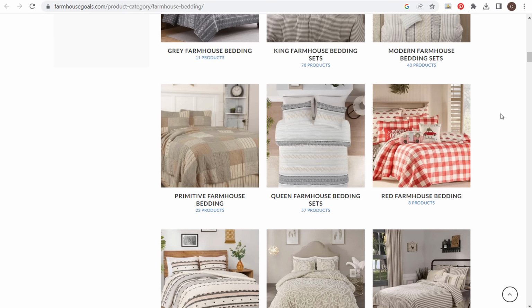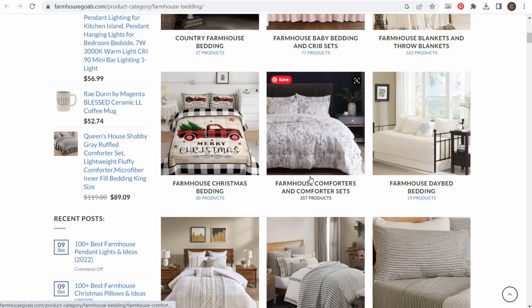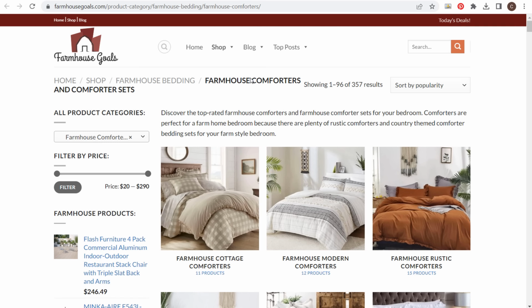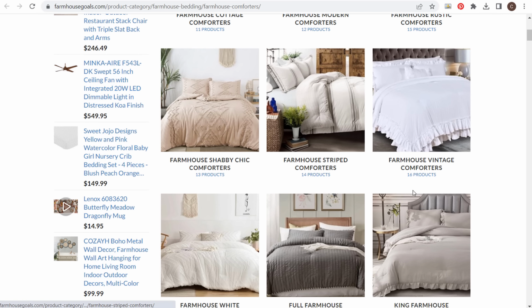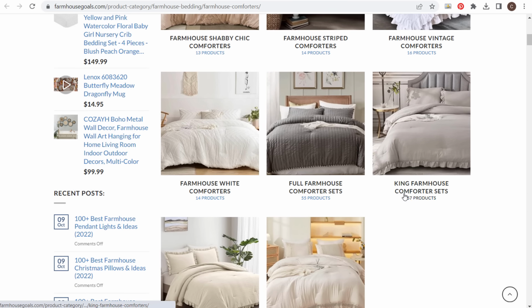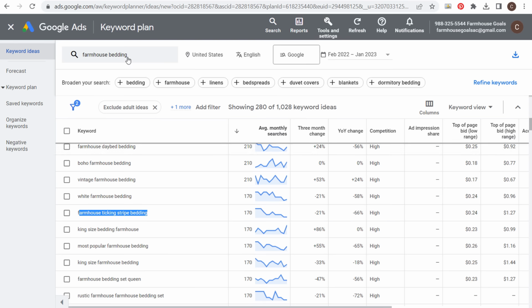not as popular long tail keywords. So even within something like farmhouse comforter sets, let's just say I open up farmhouse comforters and comforter sets. You can see I have 357 products. I could put all of these products into one category, or what I could do is have a farmhouse comforters and comforter sets page, and we have cottage, modern, rustic, shabby chic, striped, vintage, white, full, king, twin, and queen. The main reason I'm targeting these keywords is because I've come into the keyword planner and I have found all of the most popular keywords under this category.